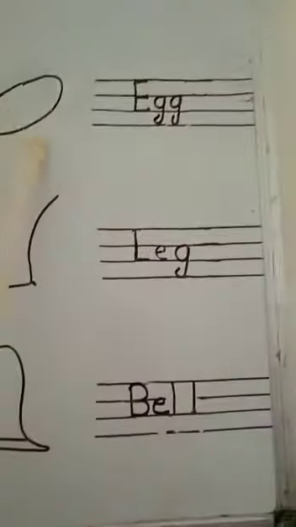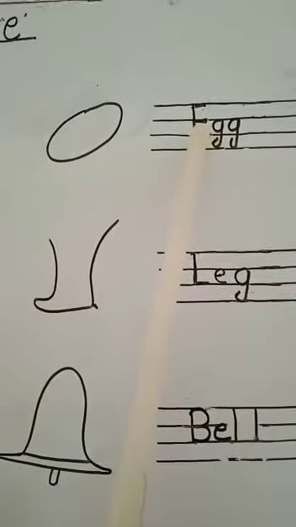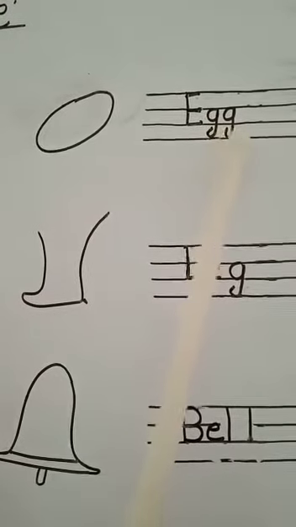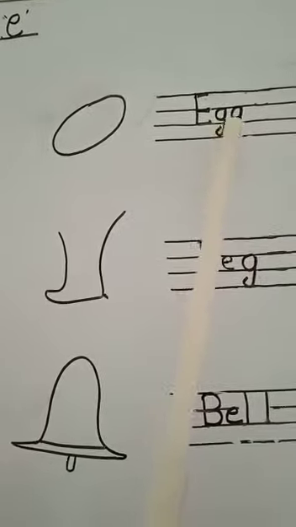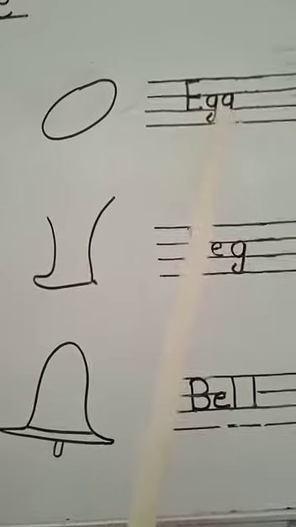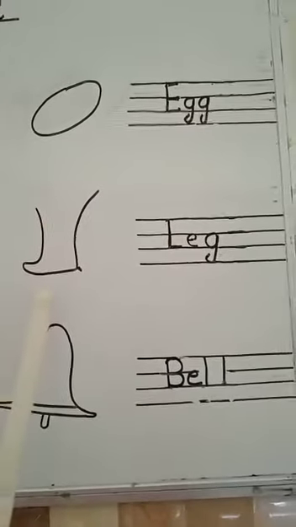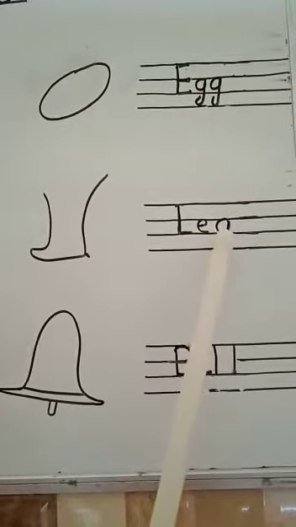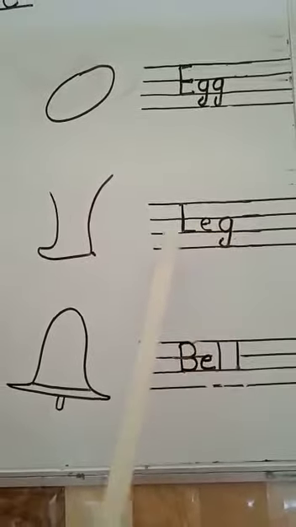What is this? This is an egg. E, G, G. G according to phonic sound, G. Egg. E, G, G, egg. What is this? This is a leg. L, la, egg. L, E, G, leg.